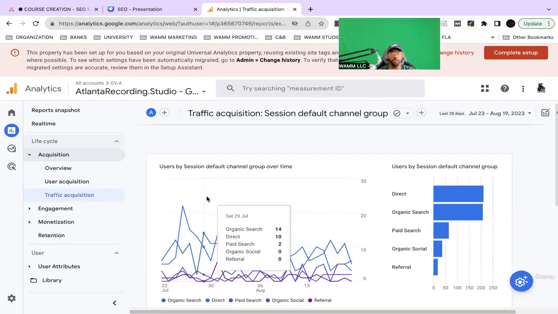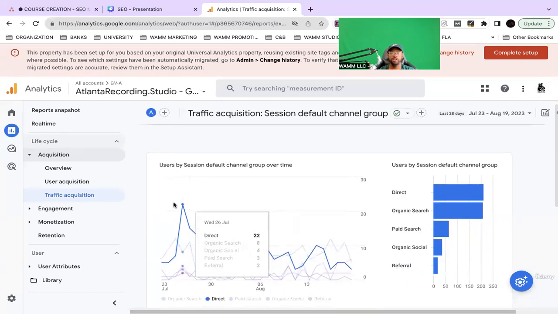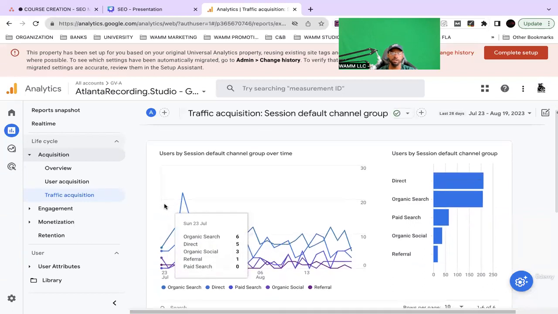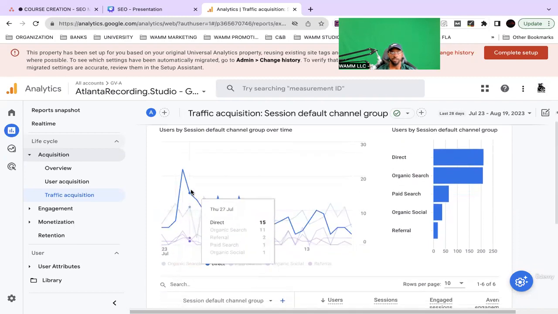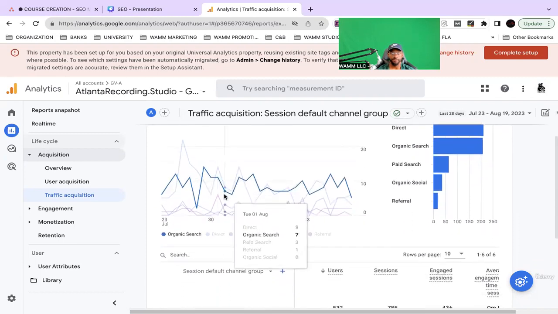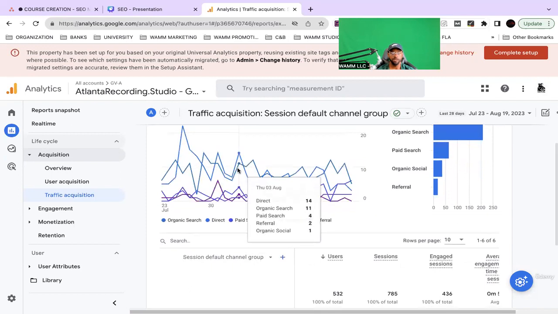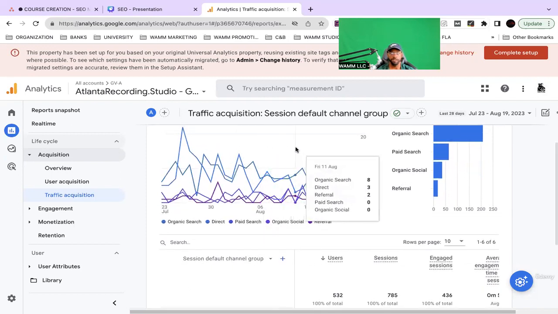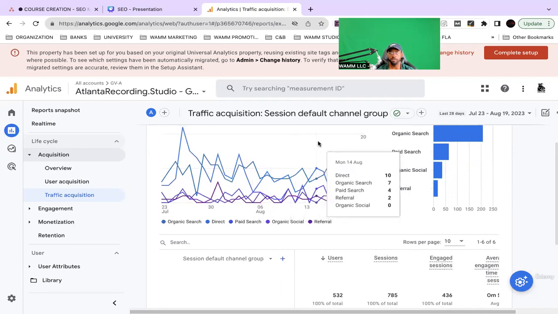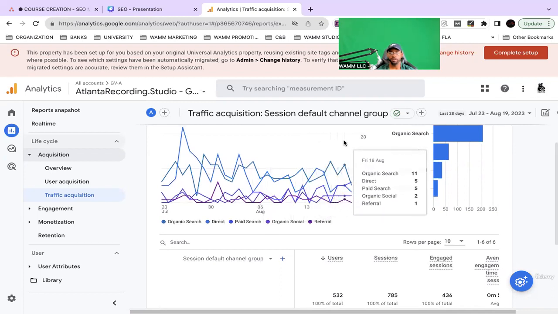Showing us a lot about new users, right? So now we're looking at all traffic. We're not just looking at users, we're looking at all traffic. So pretty much the same type of data, but just a little bit more, because now we're showing new users and returning users.